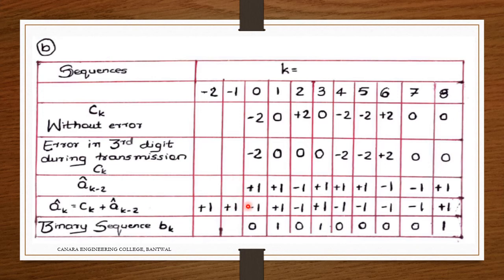Okay, now AK minus 2. The same thing, we know this AK as 1, AK as 1. And this again we are shifting by two terms. So minus 2, plus 1, minus 1, 0, plus 1, plus 1, minus 1, 0, minus 1, minus 1, 0, plus 1, plus 1.